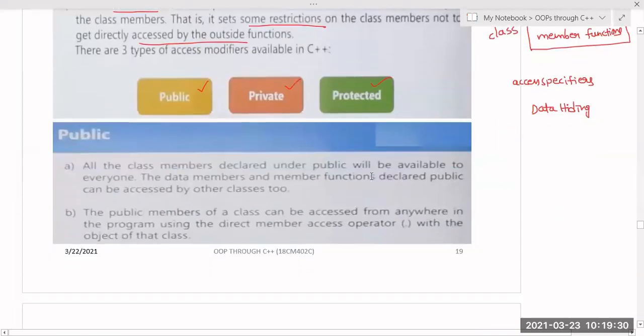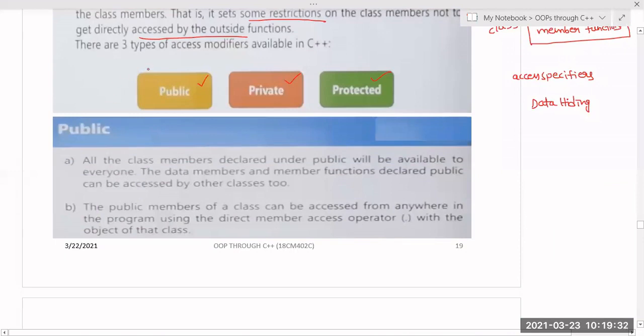Actually, these are small letters because these are reserved words or keywords. So this is your public, this is your private, and this is your protected. Public means all the class members declared under public will be available to everyone. This you have to observe. These are the data members which are defined as public inside the class. If I mention some public data members, then those members will be accessible by everyone.